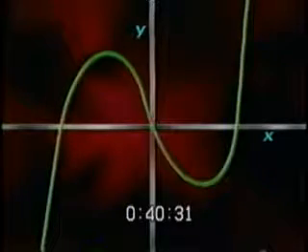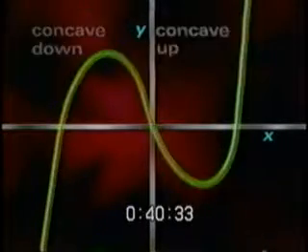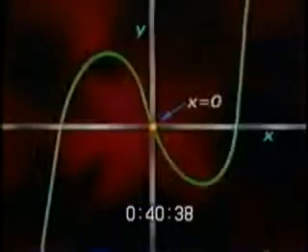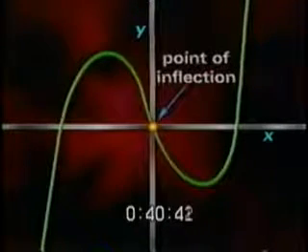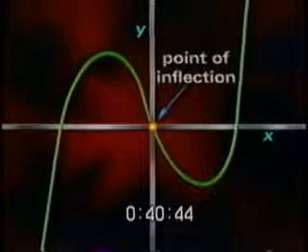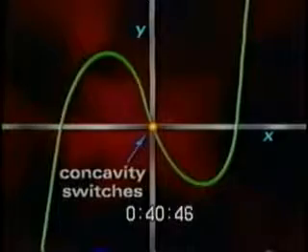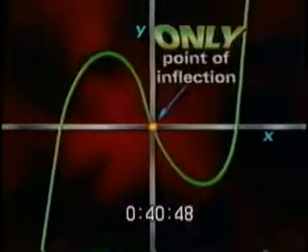Now, since the concavity switches from concave down to concave up, we know there is a point of inflection somewhere. x equals 0 is where the concavity switches, so that's where the point of inflection is. Since this is the only place where the concavity switches, this is our only point of inflection.